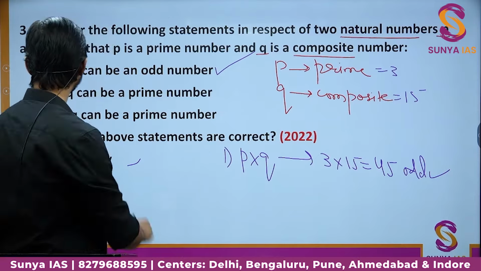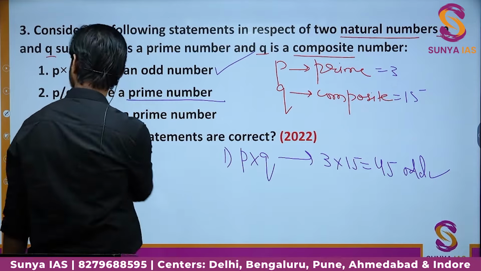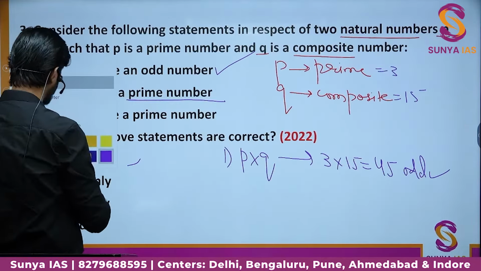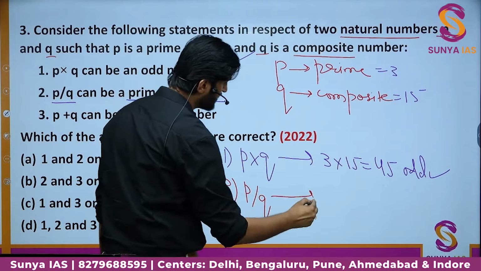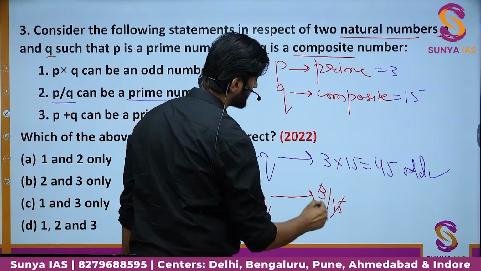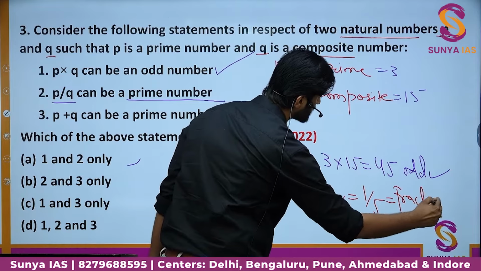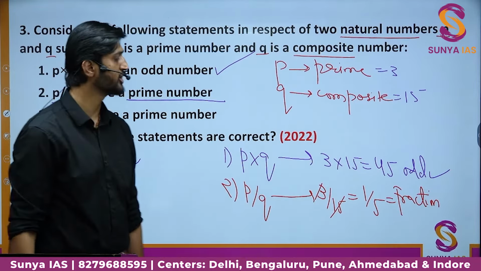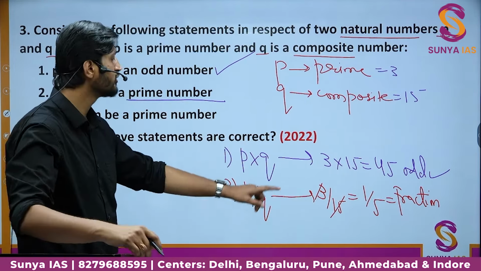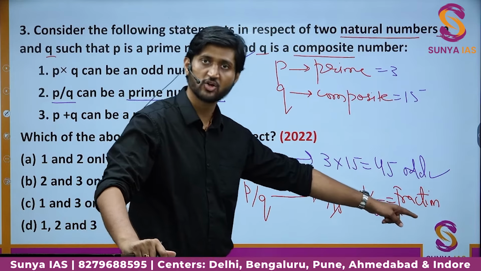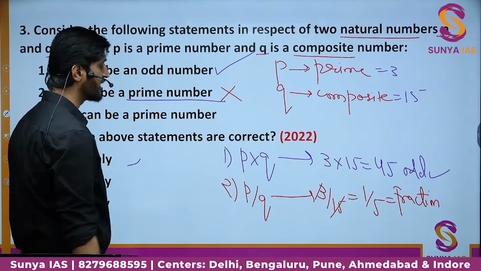Moving on, we have P by Q. Can it be a prime number? So if we talk about P by Q, we will have 3 by 15. They will cancel out. You will get 1 by 5. You will get a fraction. Okay. So if one of them is prime, other one is composite, they will not cancel out each other completely. That will mean you will always get some fraction, and therefore fraction cannot be a prime number. So this statement number 2 is incorrect.